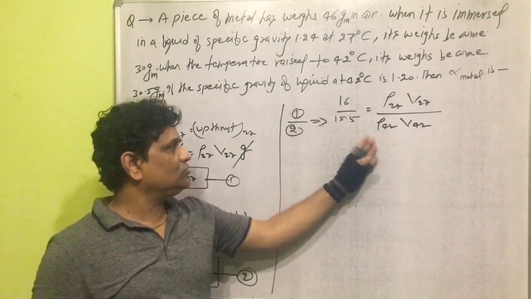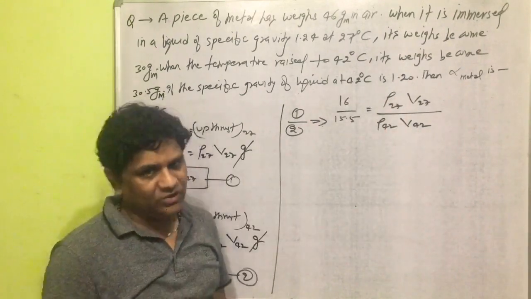So dividing 1 by 2, the relation is converting into that form.